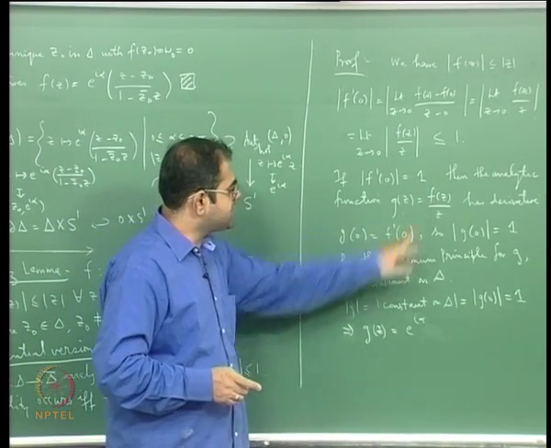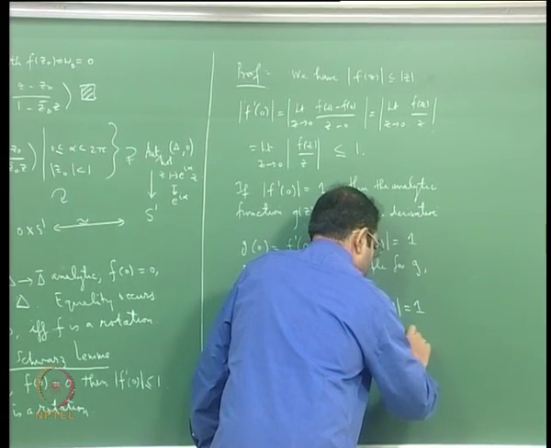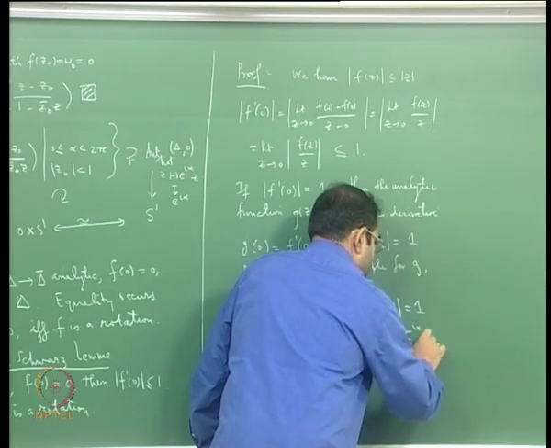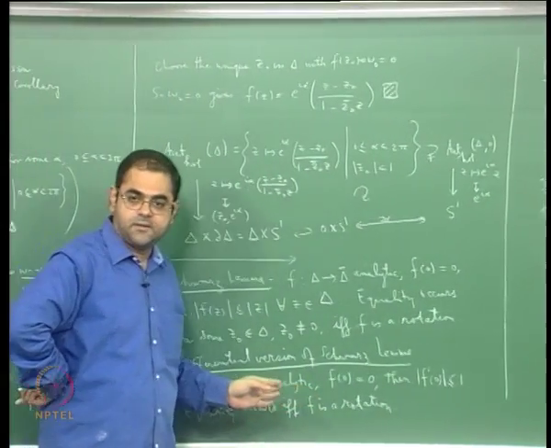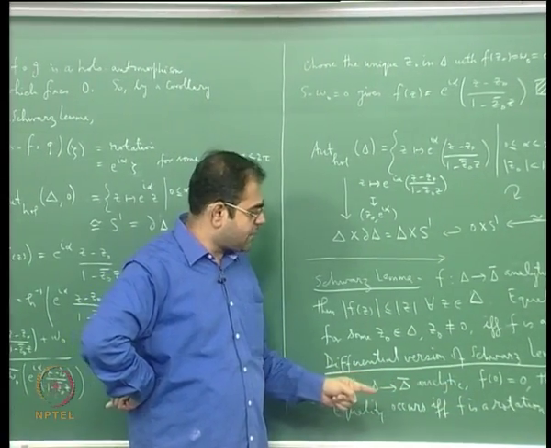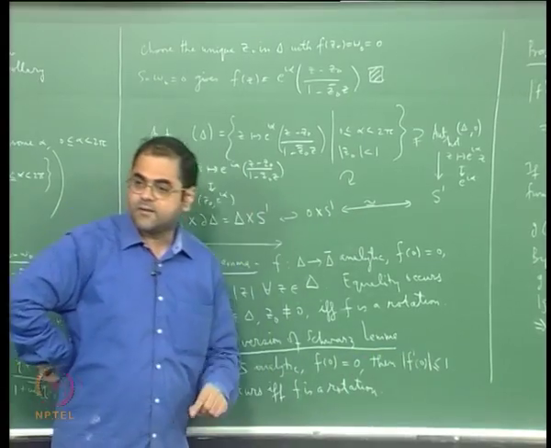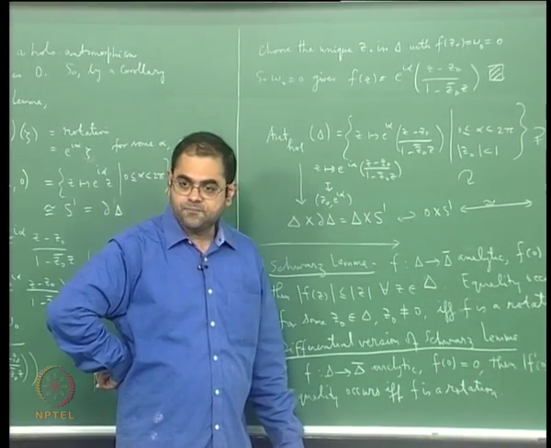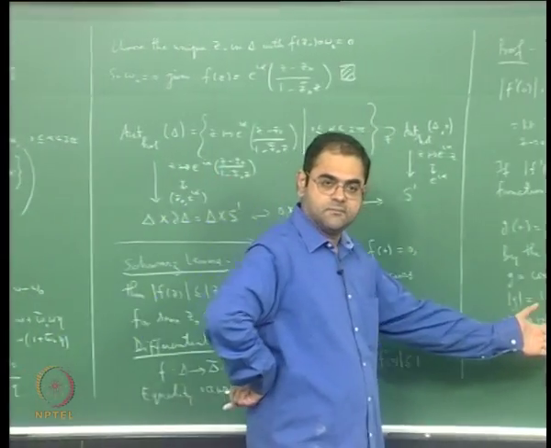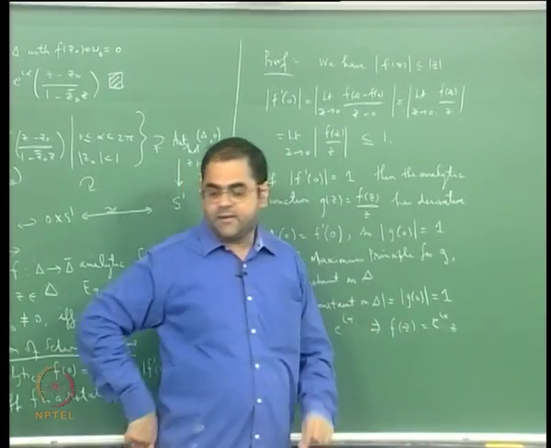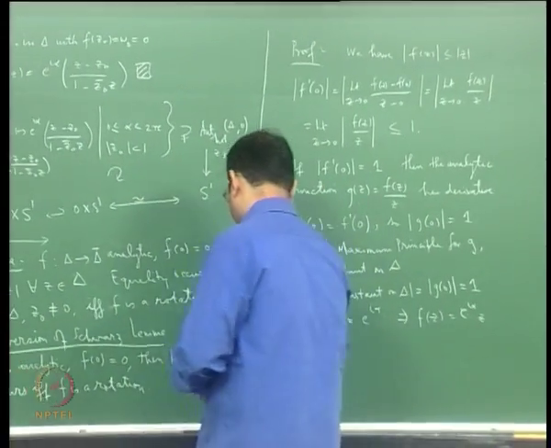But what is g of z? g of z is f of z by z. So this will tell you that f of z is a rotation. In other words, you have proved the differential form of Schwarz's lemma. The derivative at the origin of an analytic map of the unit disk onto itself cannot exceed 1 in modulus, and it is equal to 1 if and only if it is an automorphism, and that automorphism has to be a rotation. So if it is not a rotation, the derivative at the origin is strictly less than 1. That is the infinitesimal version of the Schwarz lemma.